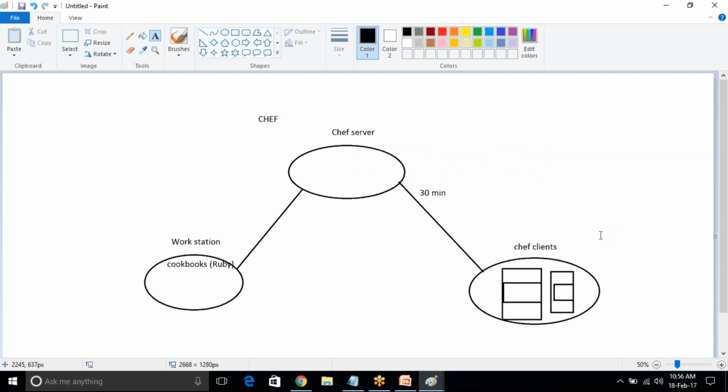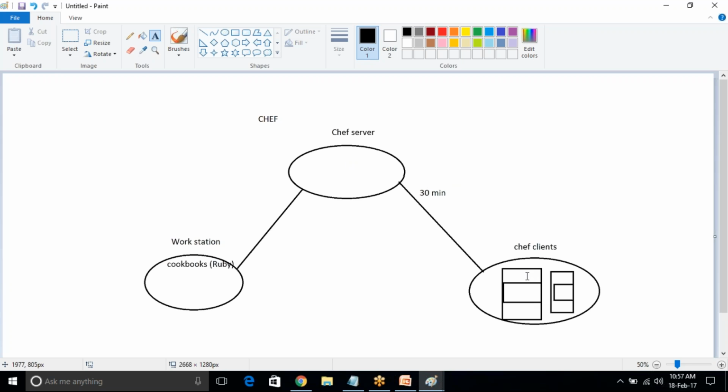Now, after 3 or 4 minutes, I upload one more cookbook into the Chef server. After 30 minutes, no need to do anything. Automatically these Chef clients interact with the Chef server, and if there are any modifications or new things, they are cloned into the clients and installed.